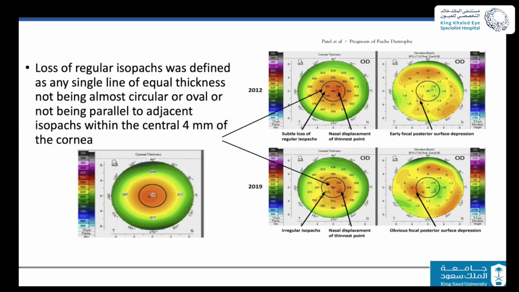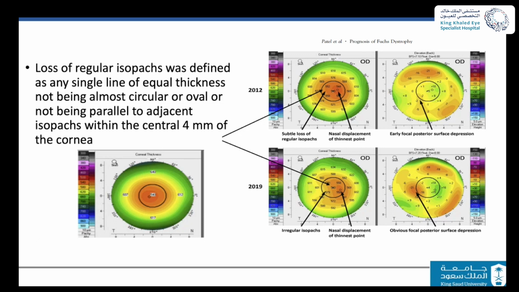Changes as outlined here that we can see. The first changes, normally, if you see the pachymetry map and the colored map of the pachymetry, you expect to see the multiple circles outlining the pachymetry measurement in different diameters, and it goes all the way. Now, if you start to see losing that circular or oval fashion, which we call loss of the isopachs, as you can see in this patient, early in the Fuchs endothelial dystrophy, he starts to lose